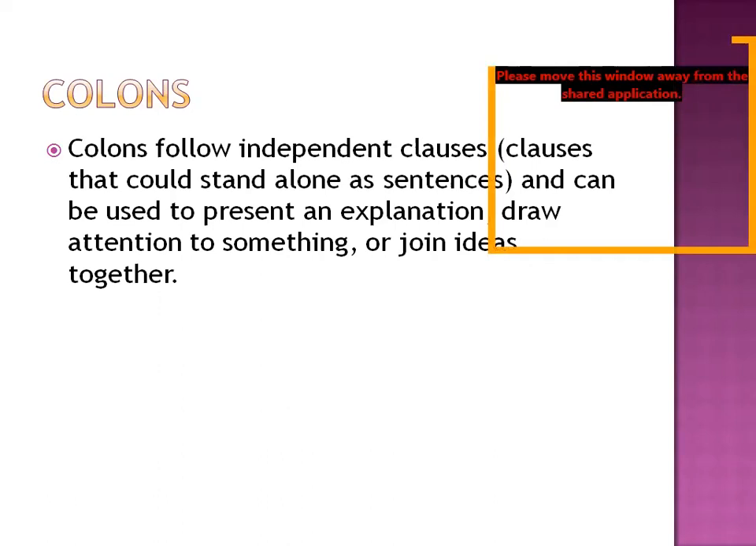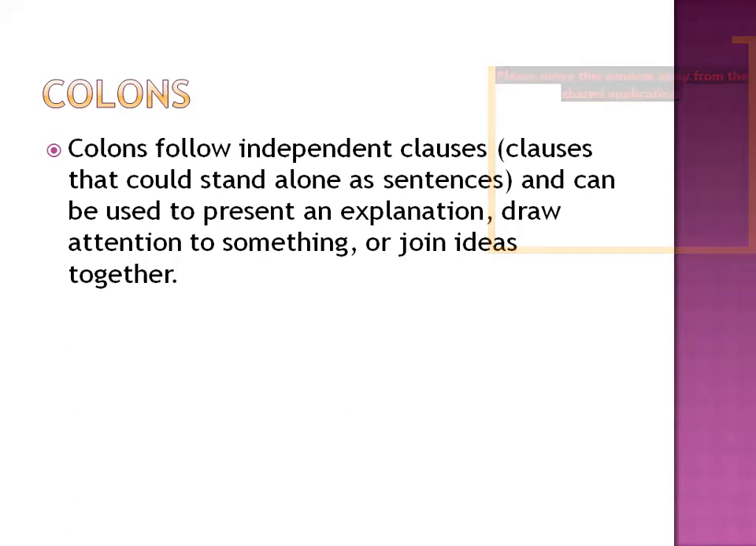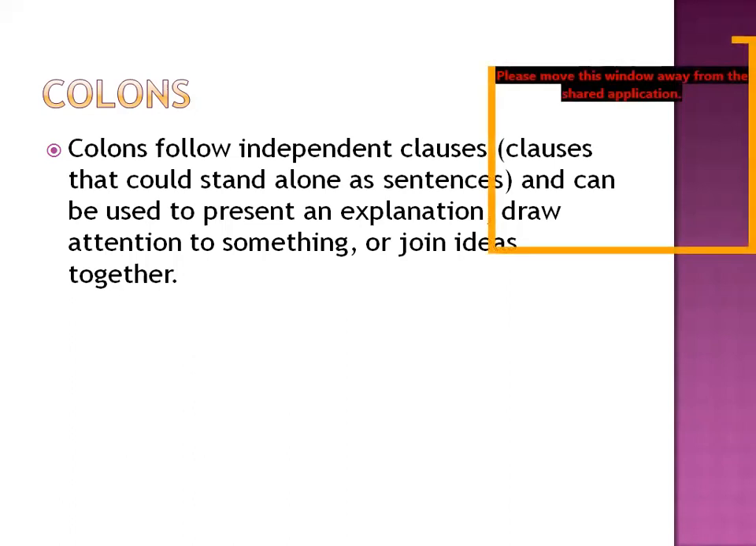After that, colons draw attention to something, to identify it, to make it prominent, to make it clear, when we want good attention on that something. Or they join ideas together. When we join different ideas together, then also we use colons. We have different uses of colons. These are not very difficult things.